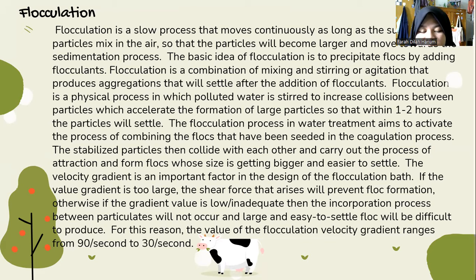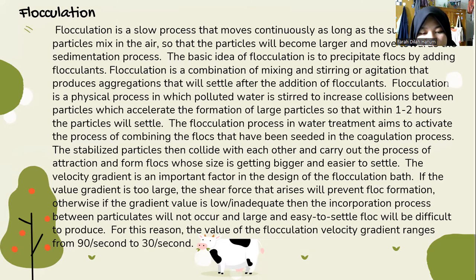The velocity gradient is an important factor in the design of the flocculation basin. If the gradient value is too large, the shear force that arises will prevent floc formation.